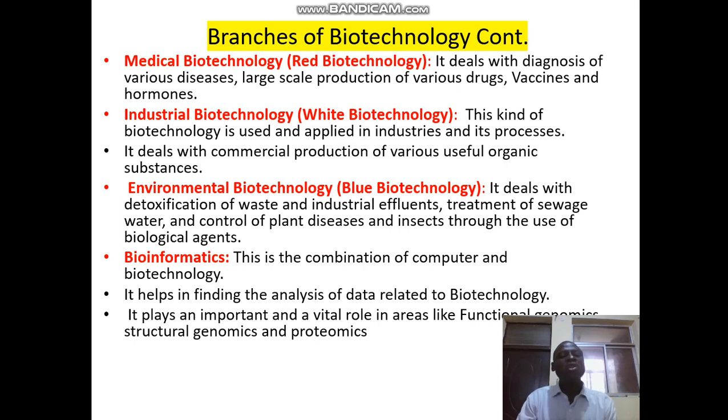And the last type of biotechnology is what we call bioinformatics. This is the combination of computer and biotechnology, and it helps in the analysis of data related to biotechnology. It plays an important and vital role in areas like functional genomics, structural genomics, and protein.